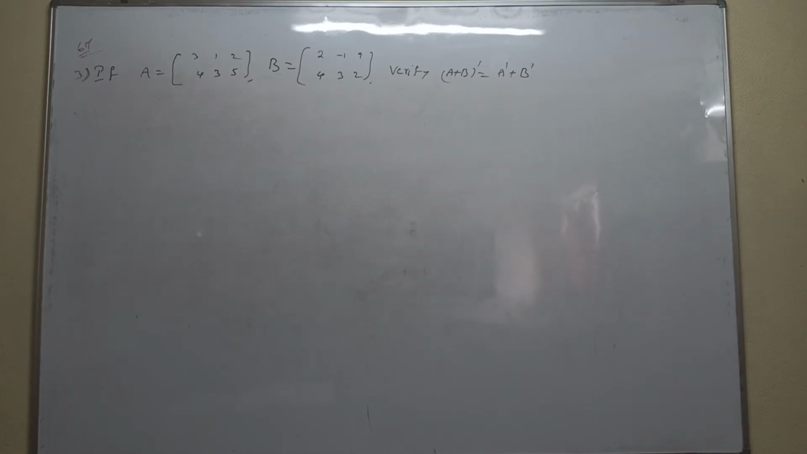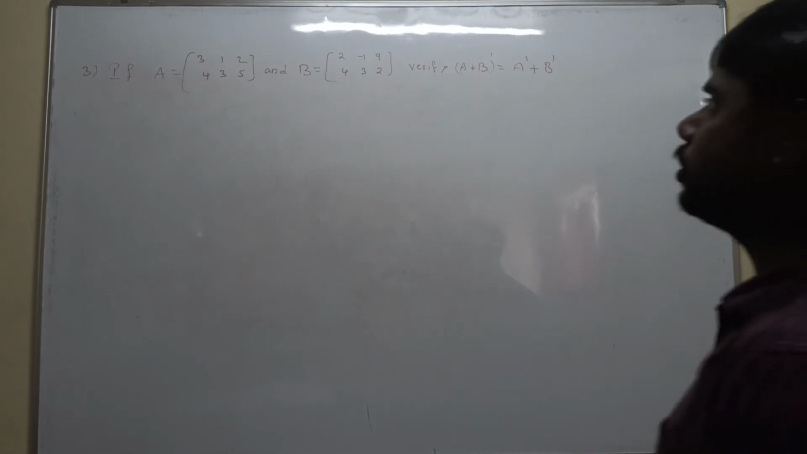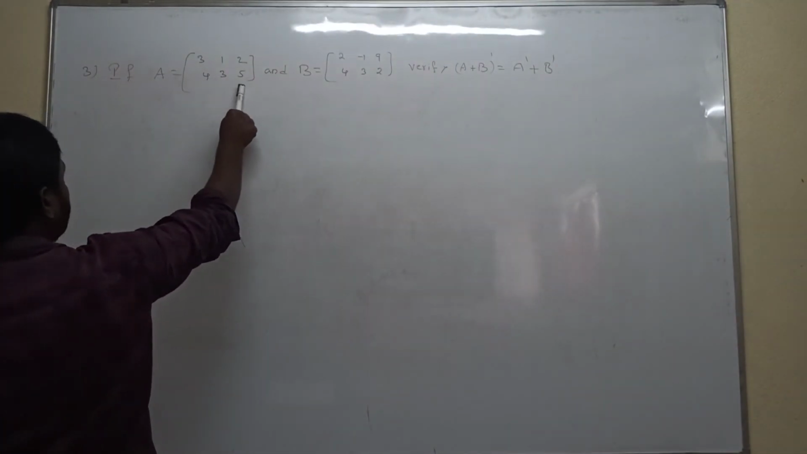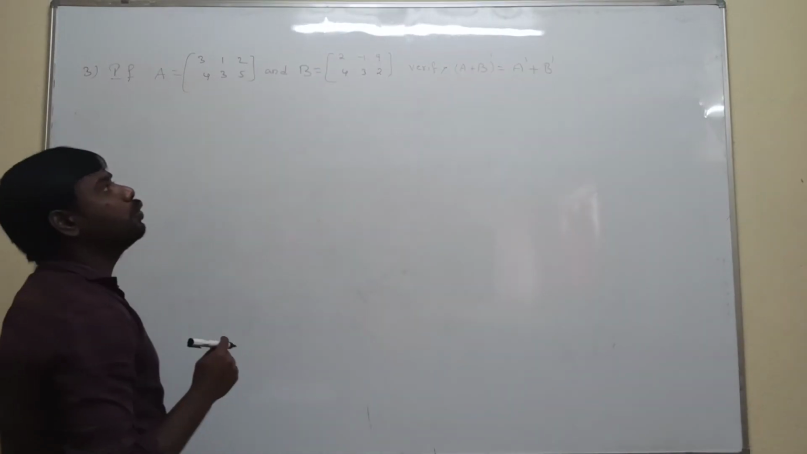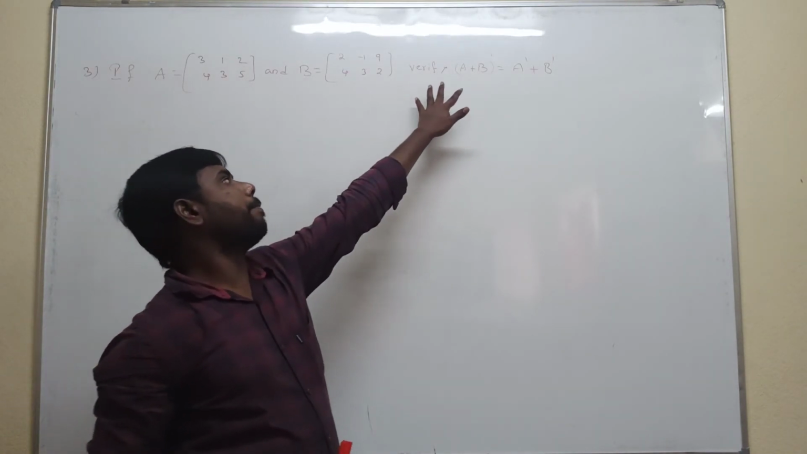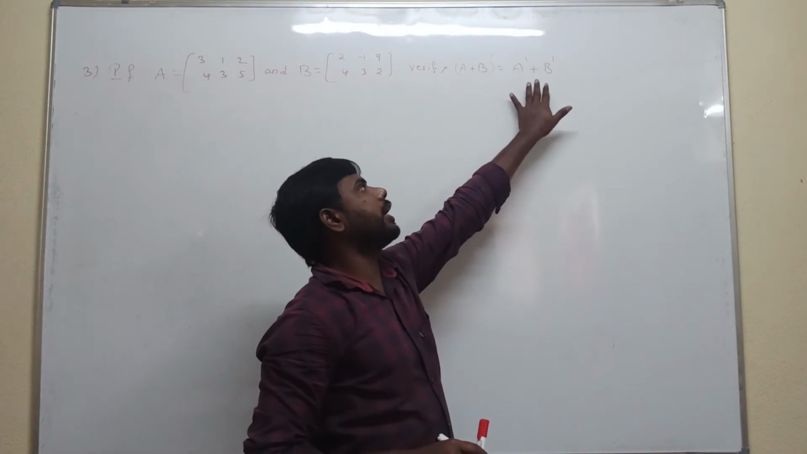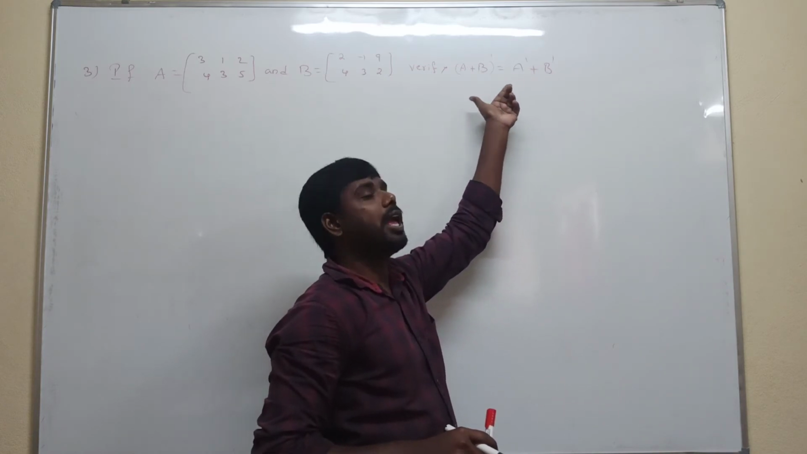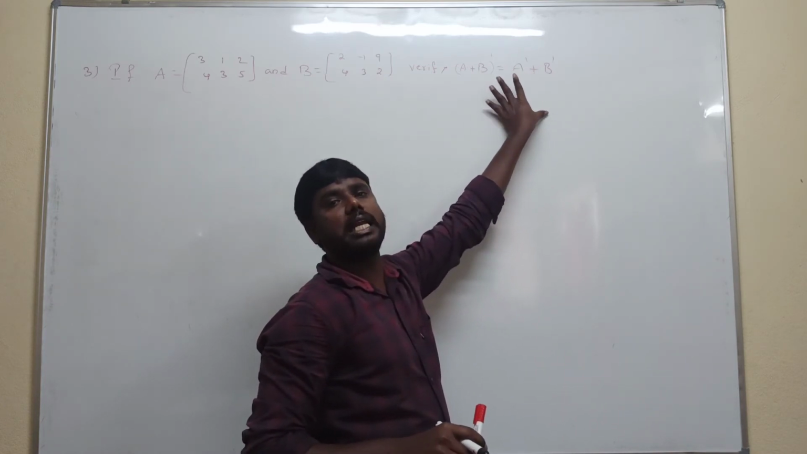If capital A is equal to [3 1 2; 4 3 5] and B is equal to [2 -1 9; 4 3 2], verify that (A plus B) whole transpose is equal to A transpose plus B transpose. We are checking whether the LHS part and RHS part are equal or not.